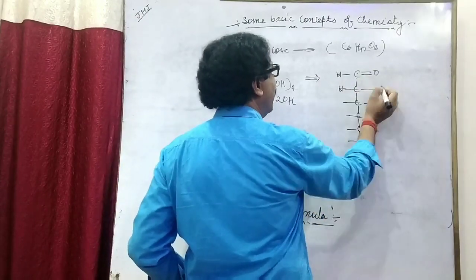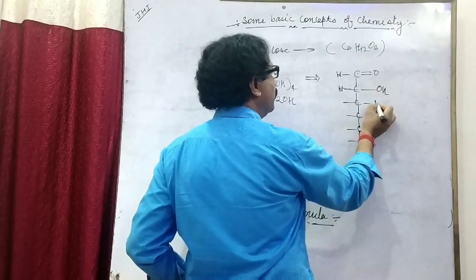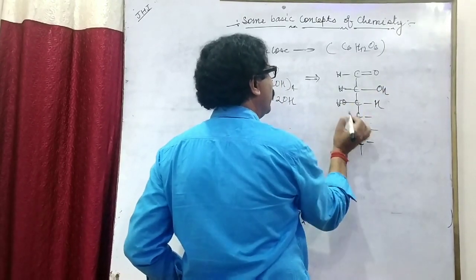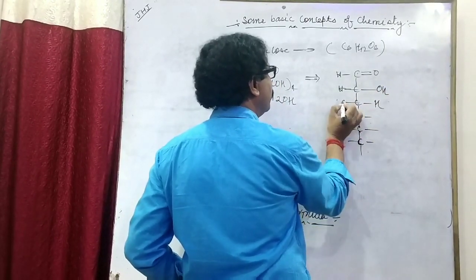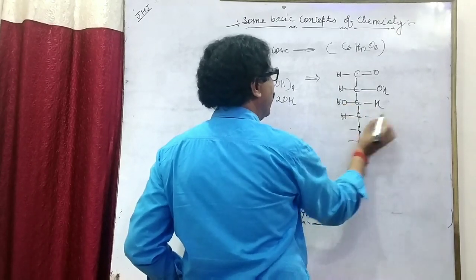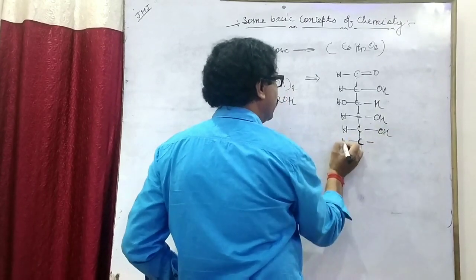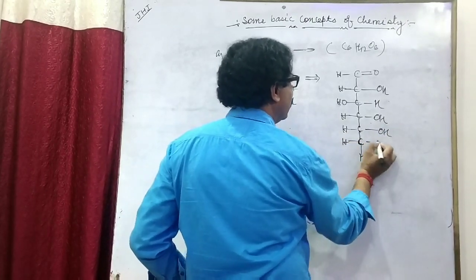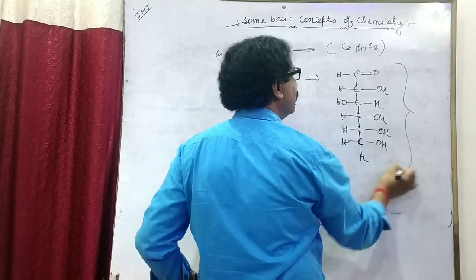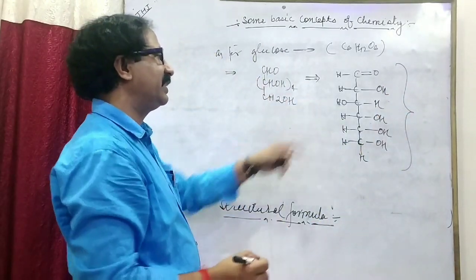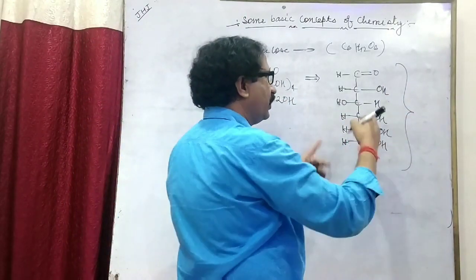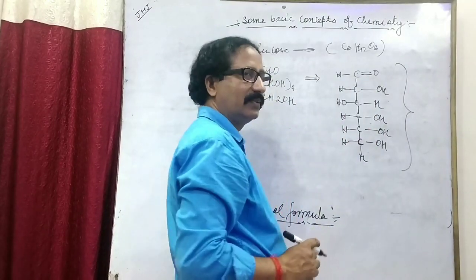CHO, H, OH, H, OH, H, OH, H, OH, H, OH. This one is considered to be the structural formula of glucose.